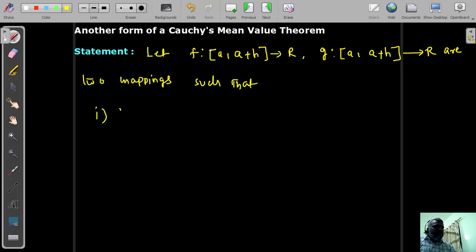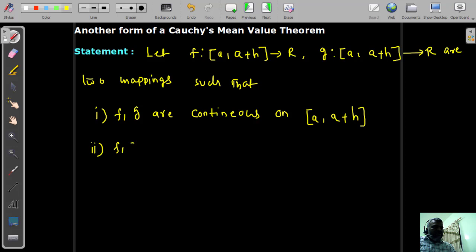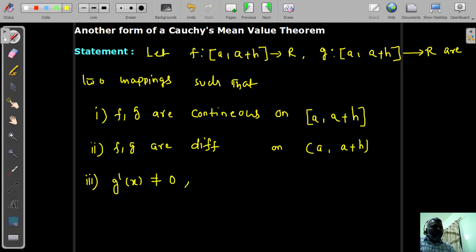first condition, both f, g are continuous on the closed interval [a, a+h]. Next, f, g are both differentiable on the open interval (a, a+h). Third condition, g'(x) is again not equal to 0 for all x belongs to the open interval (a, a+h).